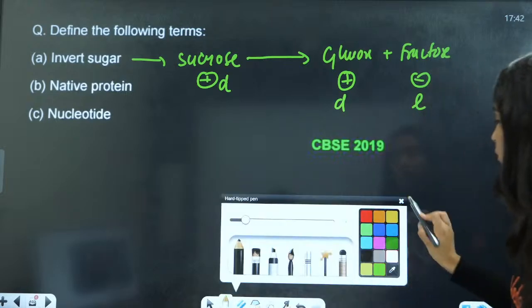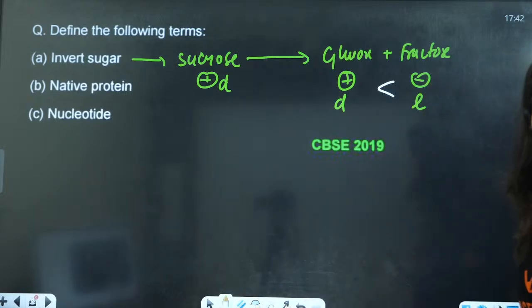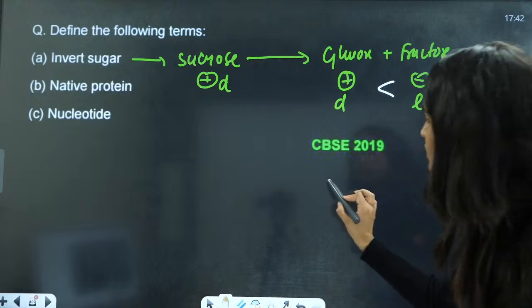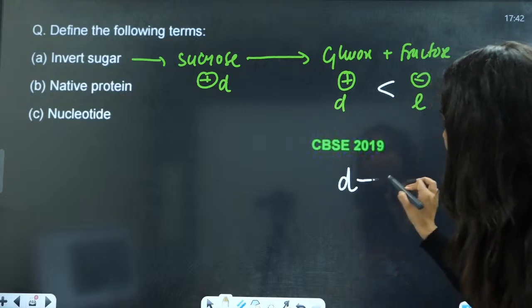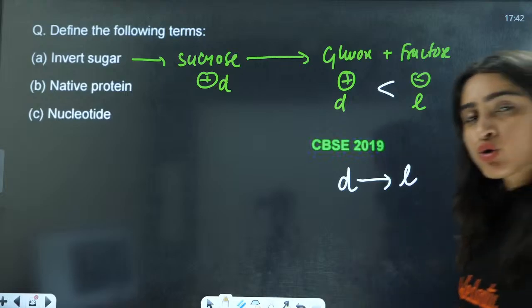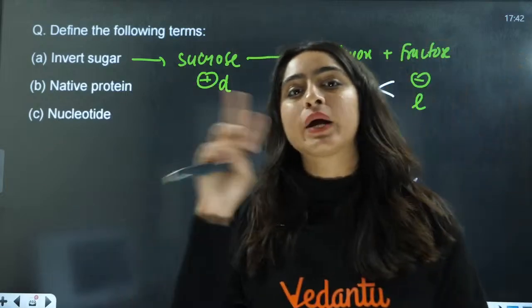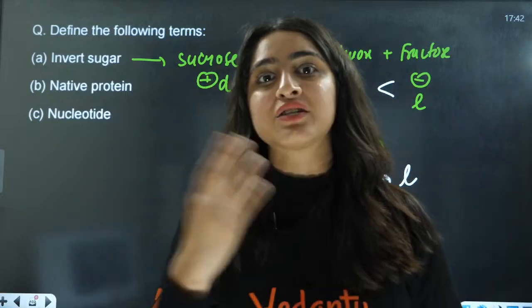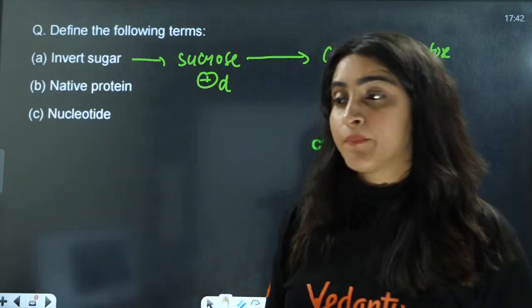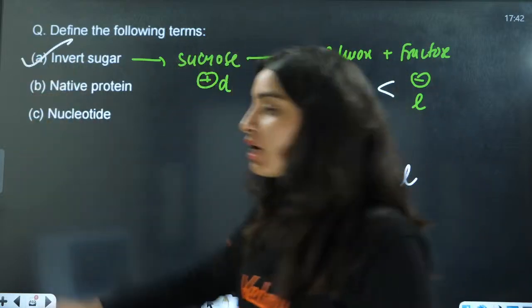The amount of fructose is more as compared to glucose, so it gets inverted from dextrorotatory to levorotatory. That is why it is called inversion of configuration, and that is why it is called invert sugar.